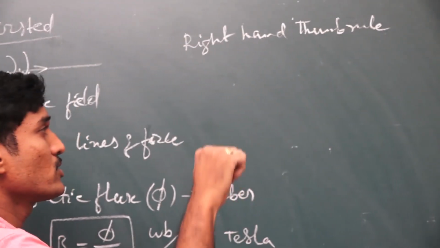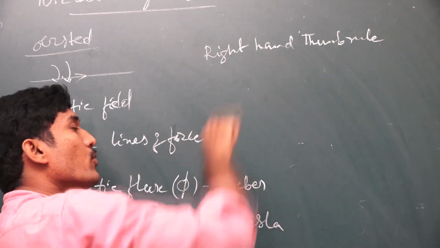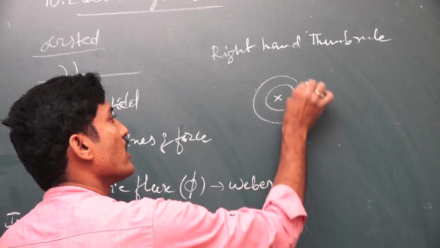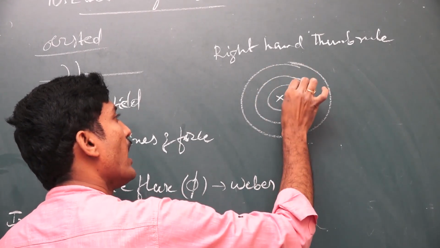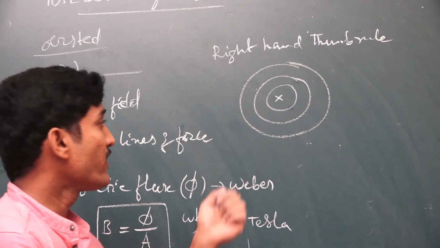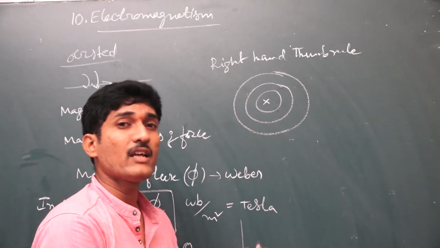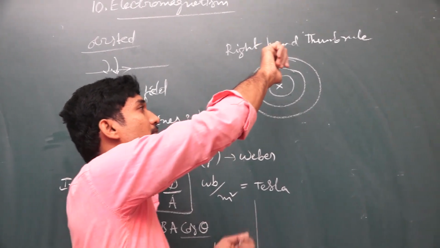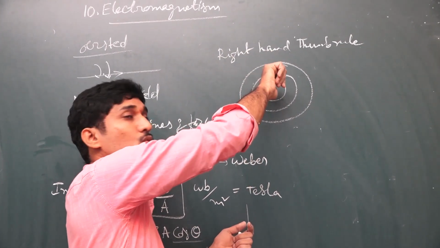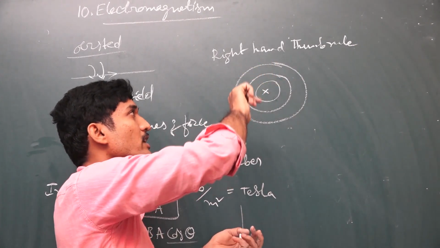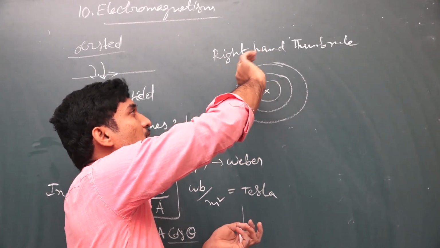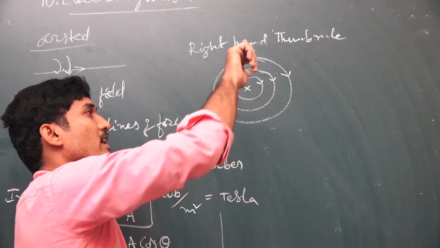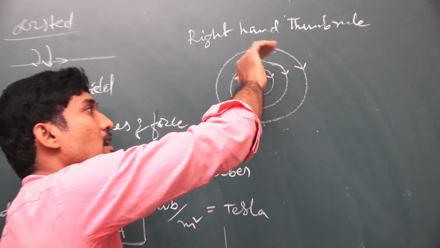To represent this, suppose the wire is going into the board; we represent that with the into symbol, and circular field lines are formed. That means the field lines around a wire are circular in nature, and magnetic field lines are closed loops. What is the direction of the field lines? Here the thumb is into the board, so the current is into the board, and the remaining curved finger direction is clockwise. So when the current is into the page, the field is clockwise.